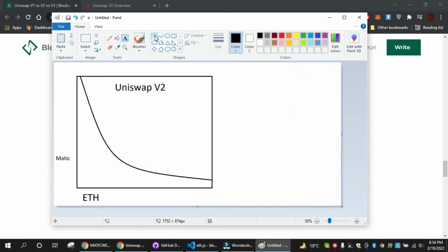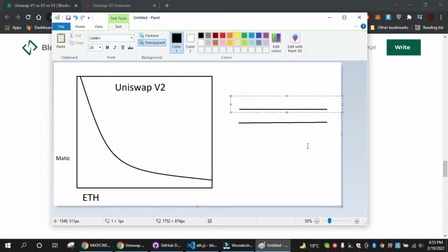So for example, you hold some ETH, right, and you want to sell them to a buyer, right? Then normally in the exchange there are some orders, right? So for example, let's say these are the two orders right here. And let's say that someone wants to buy the matic. Actually, someone wants to sell his matic, obviously at the higher price. So let's say he wants to sell his matic for, let's say, 0.001 ETH. That's just a random price, right?